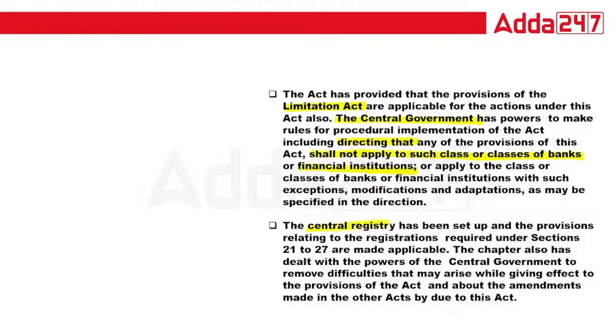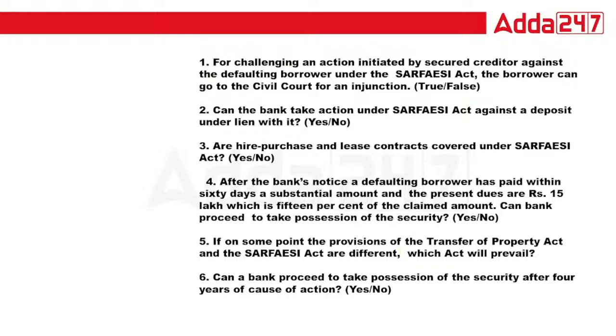Okay. The central registry has been set up and the provisions relating to registration are applicable. The chapter also deals with the power of the central government to remove difficulties that may arise while giving effect to the provisions of the Act. Okay. Now, for challenging action initiated by a secured creditor against the borrower, can the borrower go to civil court for injunction?